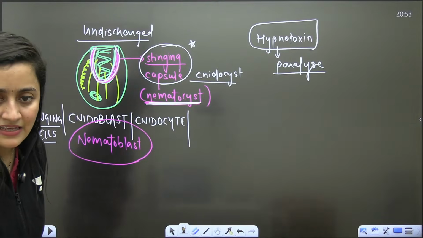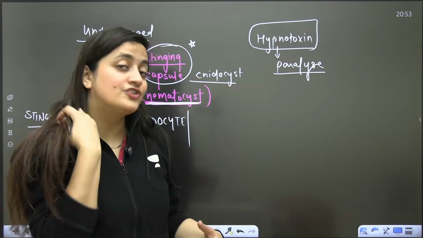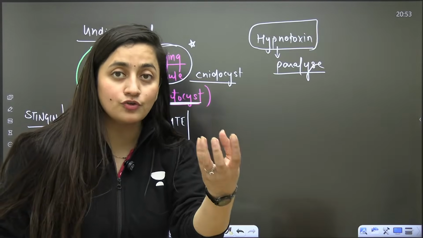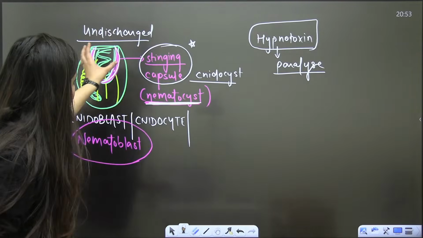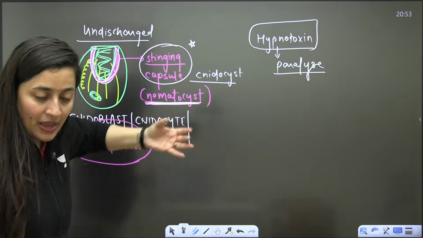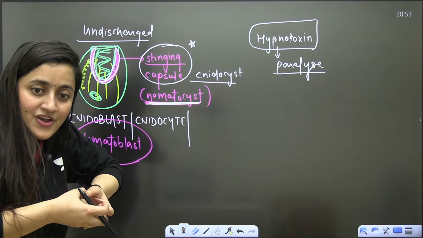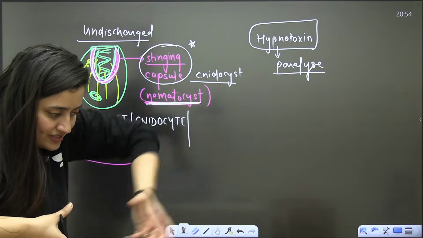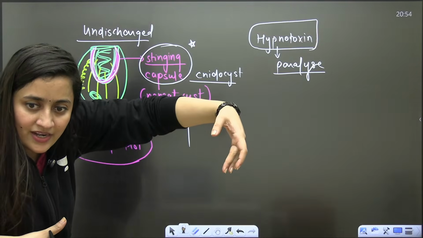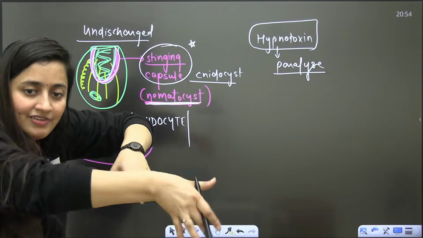They will release that. So just say your jellyfish, in their tentacles also they are having these cells. So what is going to happen here? This is an undischarged cell present in the epidermis. Whenever it is for offense or for defense, they will release it. The thread will coil around the prey. So basically then they will inject the toxin.